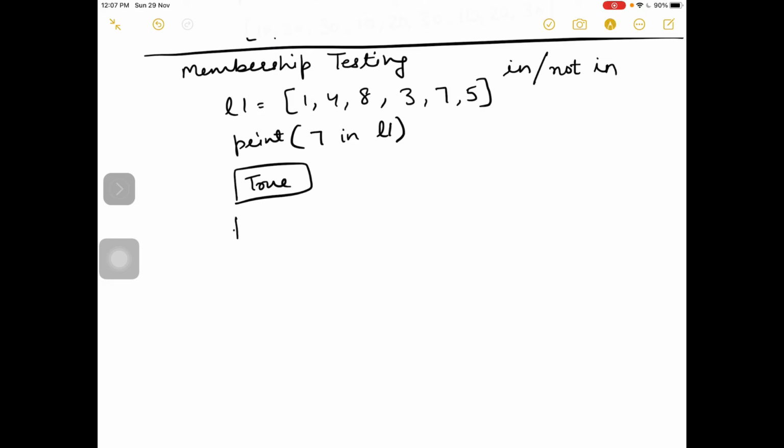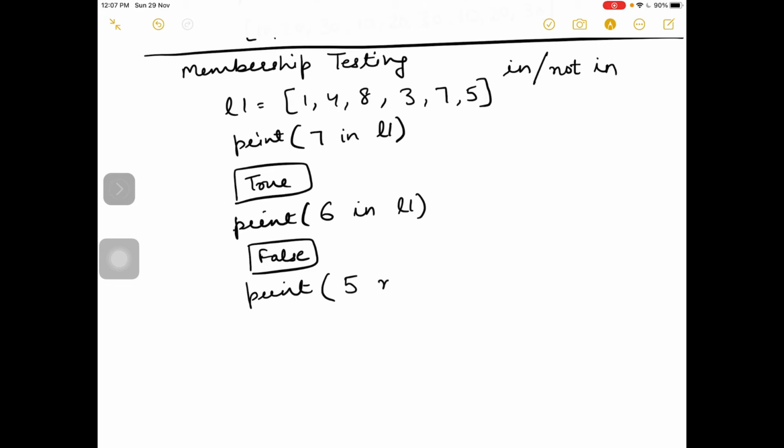Same way, if I want to display whether 6 in L1, it will display False because 6 is not present in the list. Same way, if I want to check whether 5 is not in the list, then output will be False because 5 is present in the list.